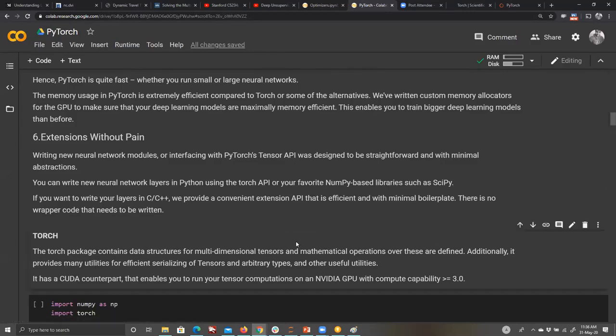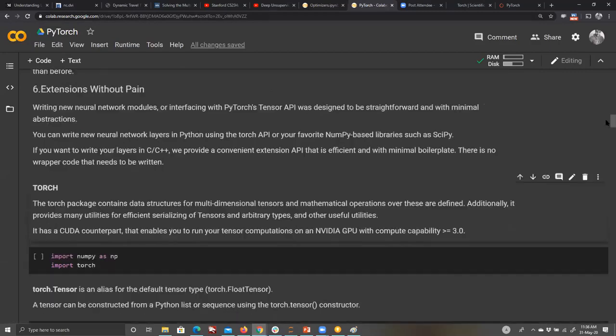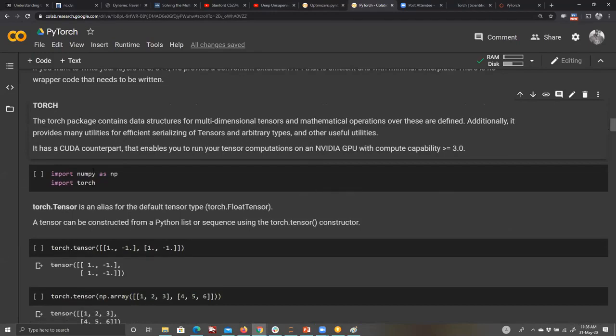So how do you run the whole thing? It's very simple. You just have to import torch and the whole thing is live. You don't have to do much. So let's say we import NumPy as np, and then we import torch as well. Now remember, torch.Tensor is an alias for the default tensor type, torch.FloatTensor. So let's say you pass a small tensor. Now you don't have to do this. Remember this, guys. It will be internally taken care of anyway. Even if you do not convert anything to a tensor, it takes care of it. You can just directly pass NumPy arrays.